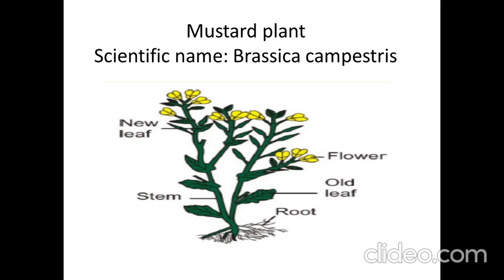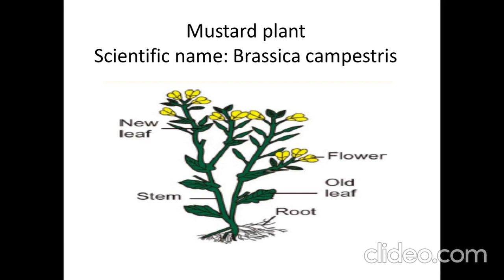Flower, stem and leaves are the vegetative parts, and flower is the reproductive part, because seeds are produced in it, and they can multiply by their seeds. So this is the Brassica campestris mustard plant. You can see the vegetative and reproductive parts, and how all the systems are organized: root, stem, leaves, and all these systems have organs and organ systems.